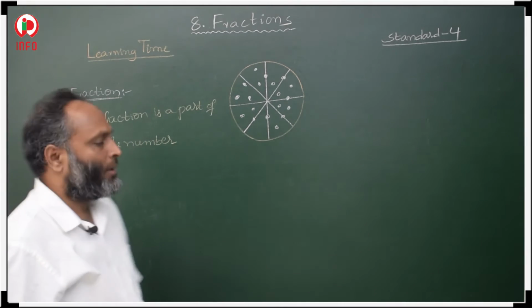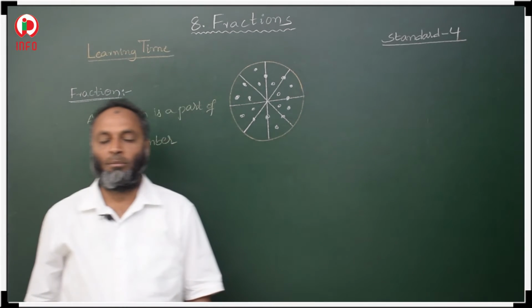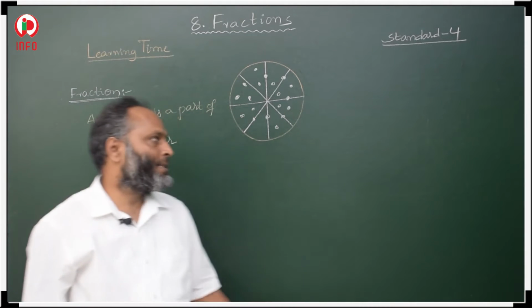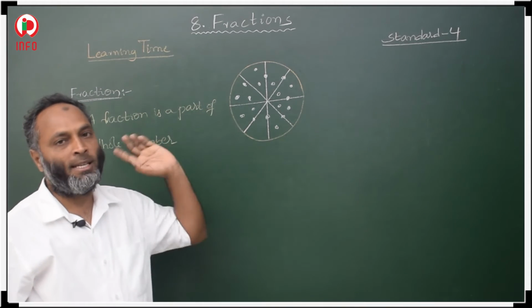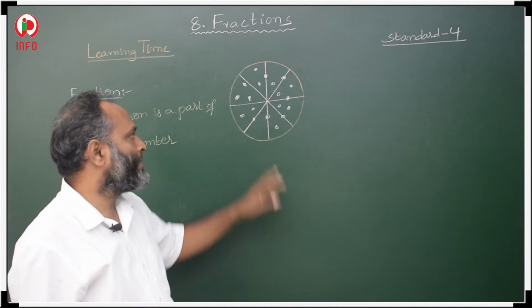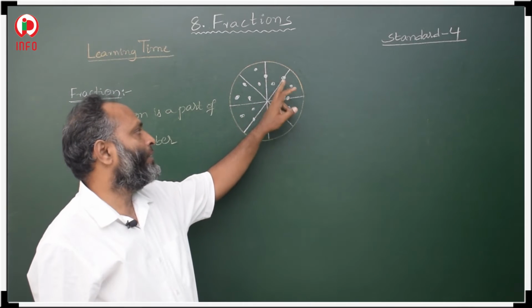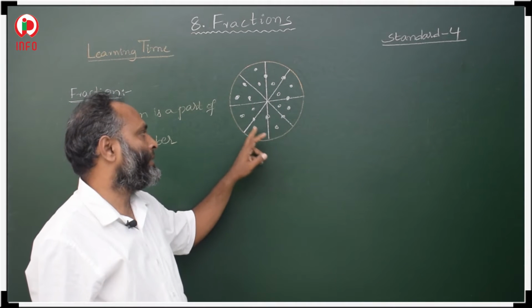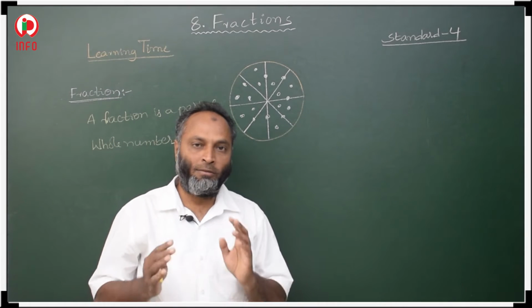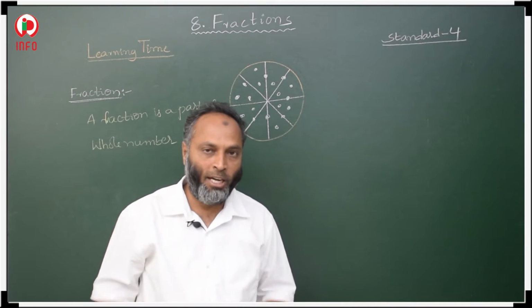In this picture, it is a pizza. This pizza is divided into 8 pieces: 1, 2, 3, 4, 5, 6, 7, 8. In total there are 8 pieces, so one pizza is divided into 8 pieces.